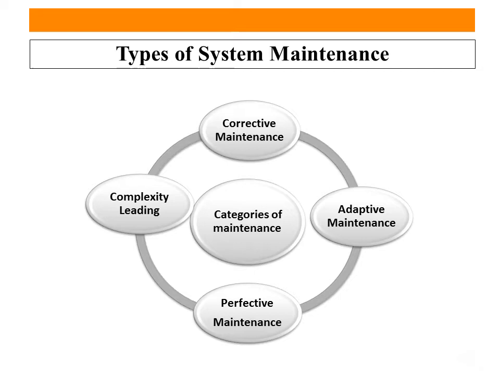After completion of corrective, adaptive, and perfective maintenance, we lead to complexity. Complexity means how we can calculate that a system is very complex.